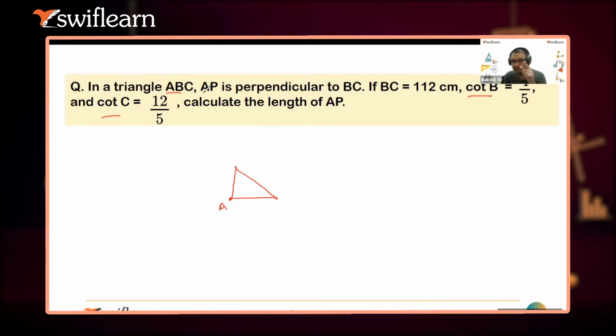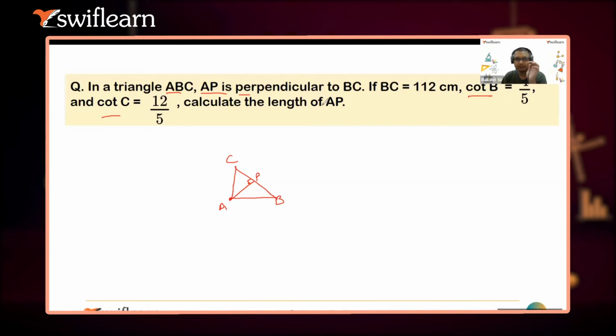And if I read the next line, AP is perpendicular to BC, then I'm 100% sure that I'm right, because I can draw AP perpendicular on BC from this point. The way we usually draw, we usually write B here at this point, because A, B, C. So how did we come to that conclusion that I will write A on the right angle vertex? Because cot B and cot C are given. So cot B is given to you, cot C is given to you, so you can find out the rest of the sides AB, BC, and CA. Now BC is given directly.